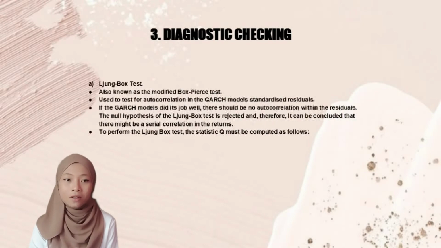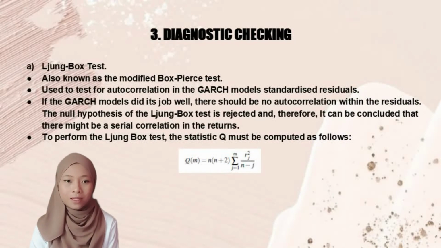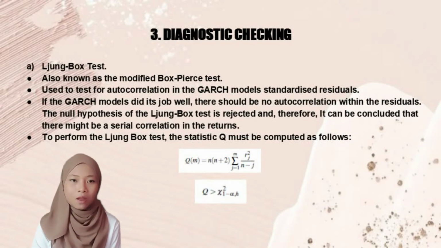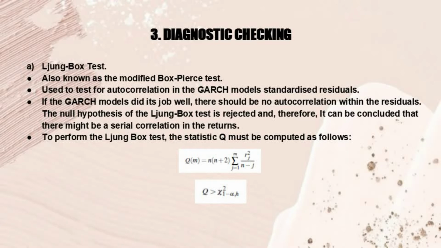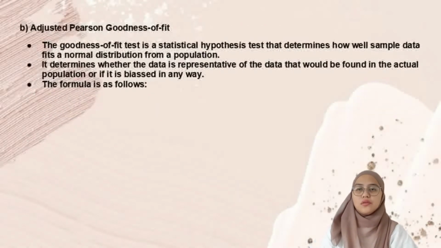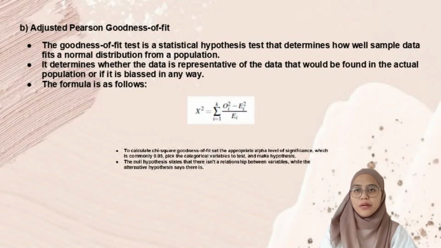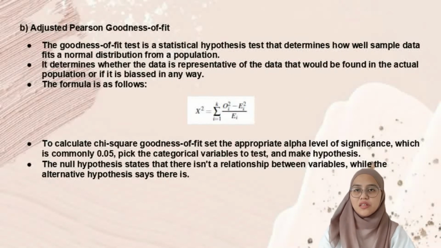Next is the diagnostic checking using the Ljung-Box test. The Ljung-Box test, also known as the modified Box-Pierce test, is used to test for autocorrelation in the GARCH model's standardized residuals. The test examines if the errors are independent and identically distributed, or whether the residual autocorrelation is non-zero. The other method to do the diagnostic checking is by using the adjusted Pearson chi-squared goodness of fit.